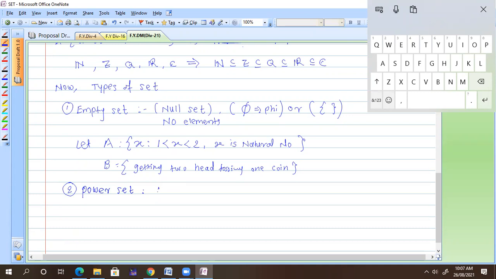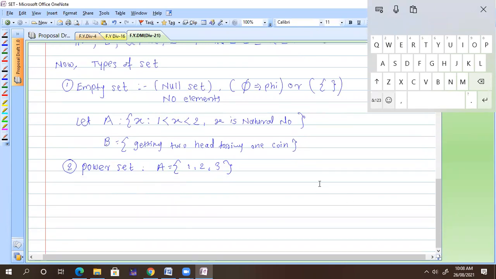So I can define one set here first, having elements 1, 2, 3 only. Now what is power set? Yes, the collection of all subsets of a set. Absolutely correct. So write down a power set.